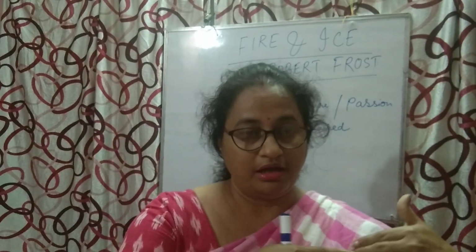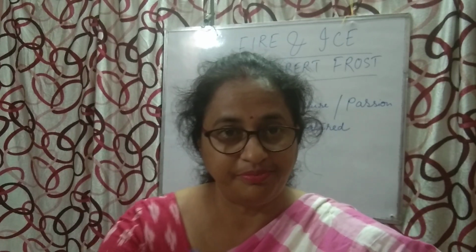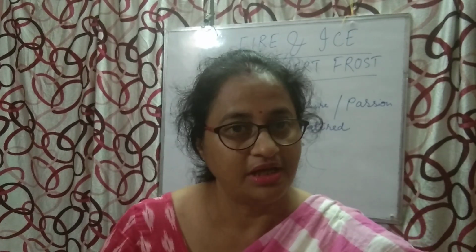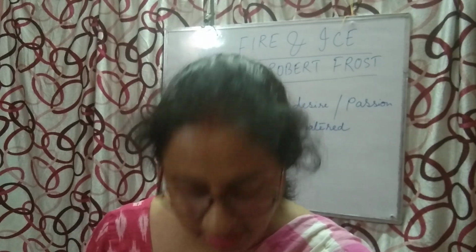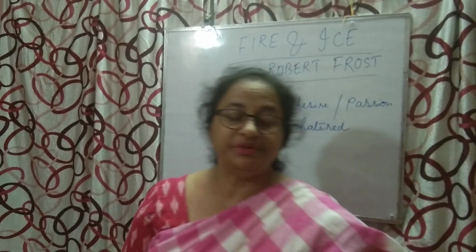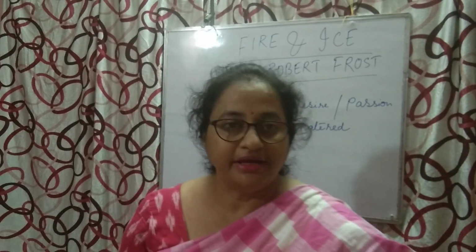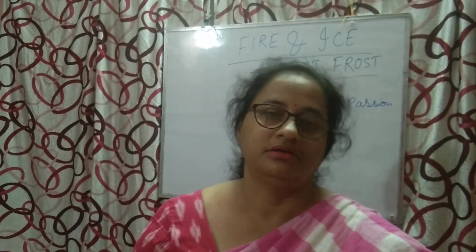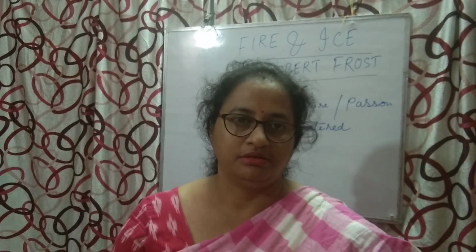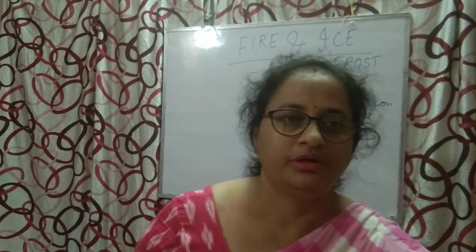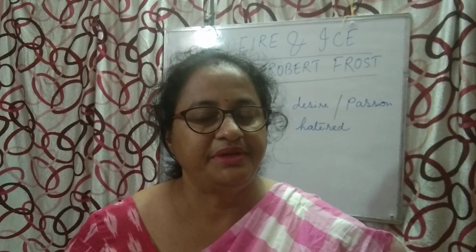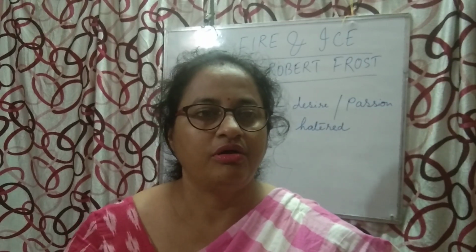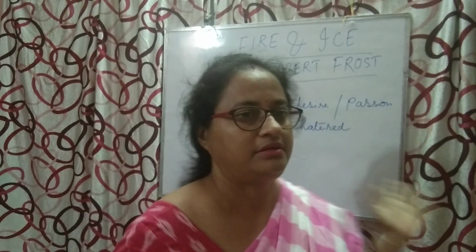Apart from this, another group of people is thinking that it will be because of ice. Those who consider that the world will be destroyed by fire, the poet supports them first. The poet also agrees with their opinion. Yes, the world will be destroyed by fire.